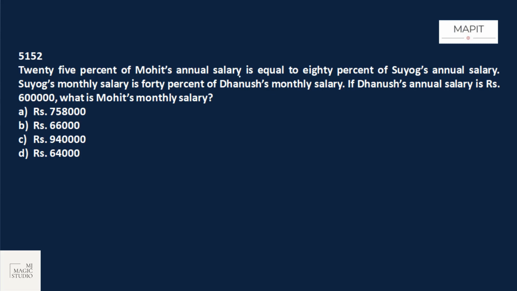25% of Mohit's annual salary, that is M by 4, 25% means 1/4, is equal to 80% of Sujok's annual salary. Sujok's 80% means 4 by 5. That means M by S is 16 by 5.